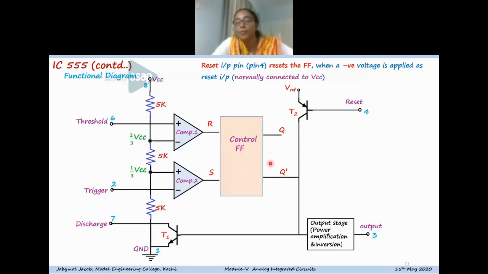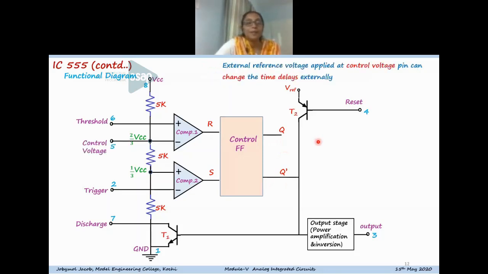When the reset input is low, the PNP transistor, with V reference being some internal reference voltage, becomes on. When the reset pin is low, this transistor becomes on, and the transistor T1 also becomes on, and Q bar becomes high, so that Q becomes 0. That means the flip-flop is reset.